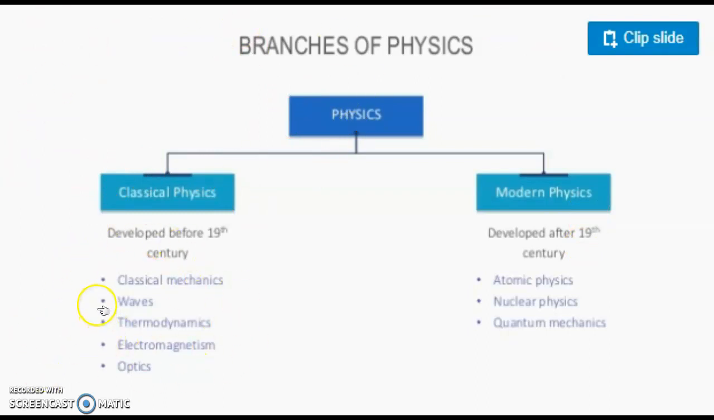Here the main topics are classical mechanics, waves, thermodynamics, electromagnetism, optics, etc. And under modern physics, the developments in physics made after the 19th century come under modern physics. Here the main categories are atomic physics, nuclear physics, quantum mechanics, etc. So these are some basic branches of physics. Let us have a brief idea of all these branches.